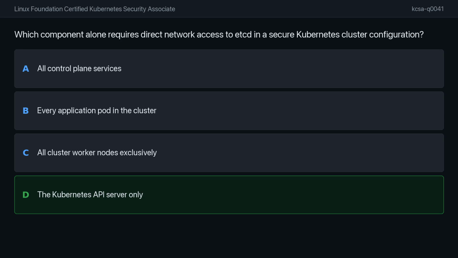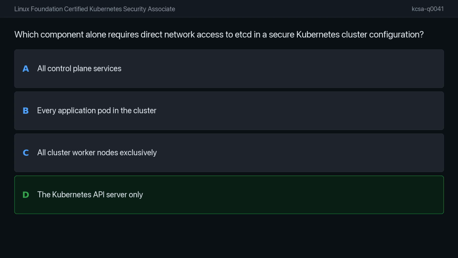In my view, the correct answer is option D, the Kubernetes API server only. etcd serves as the highly available key-value store that holds all the cluster's state data. Because this information is sensitive, architectural best practices dictate that the Kubernetes API server is the only component that should have direct network access to it.